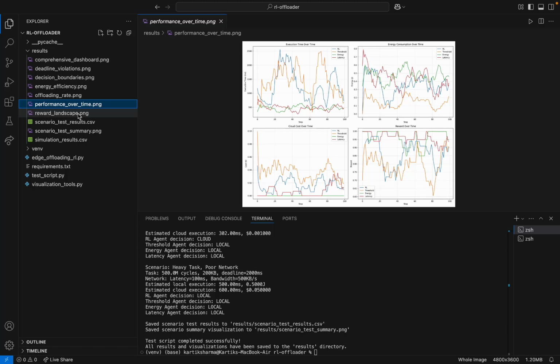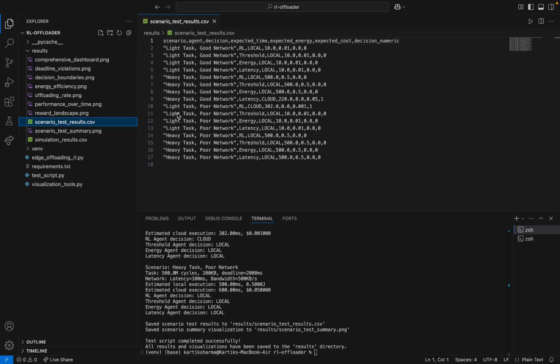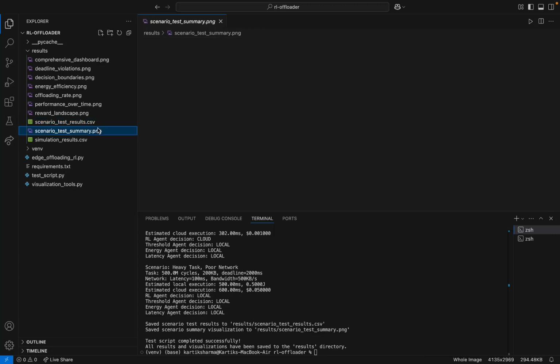We believe this research contributes valuable insight to the field of edge computing and demonstrates the potential of AI-driven approaches for optimizing distributed systems. Thank you for your attention.